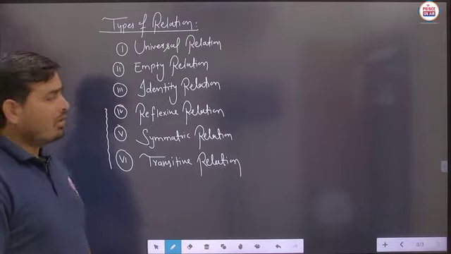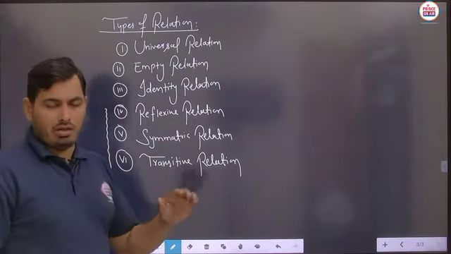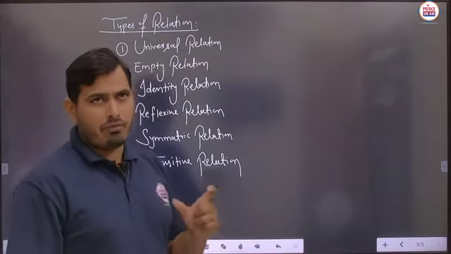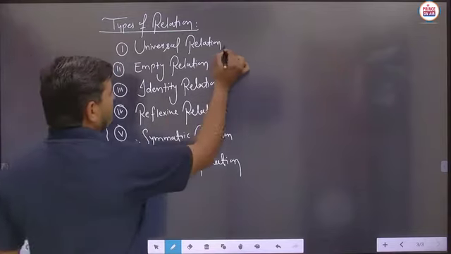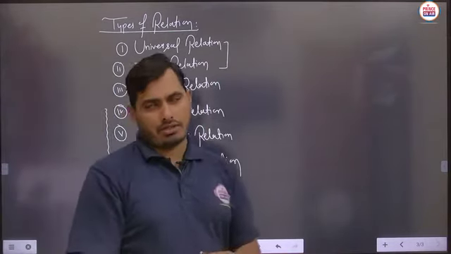Is it clear? We will see these three kinds of relations in the second part of the relation video, but today we are going to discuss only the universal relation and the empty relation. Is it clear?